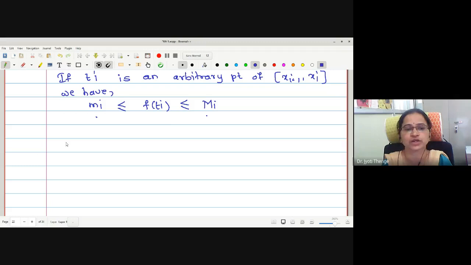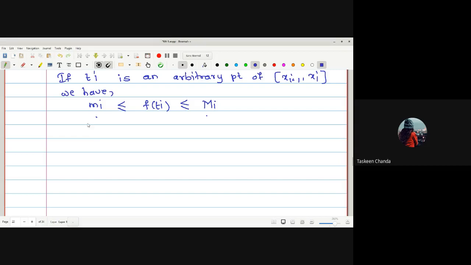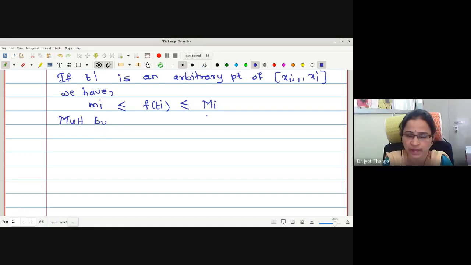Why have we written this? Because we want to introduce SPF in between UPF and LPF. Now, how should I convert these values to sums? How can I convert this capital Mi to the upper sum? Multiply by delta xi and take the summation, i equals 1 to n.